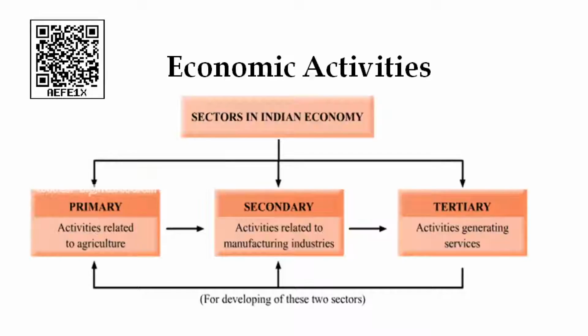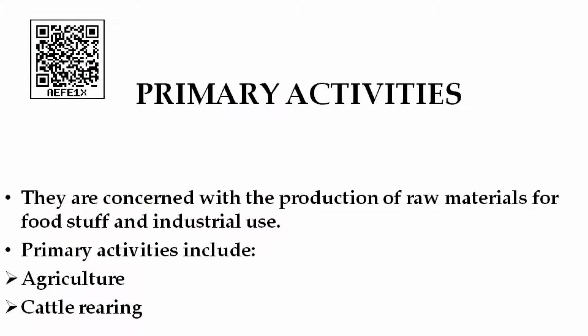Okay. So, now we see what is meant by primary activities. They are concerned with the production of raw material for foodstuff and industrial use. The raw materials needed by industries, when they come from the primary sector, are called primary products.